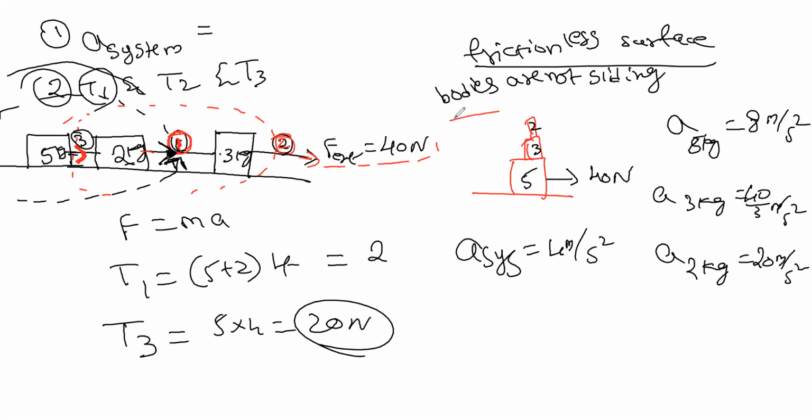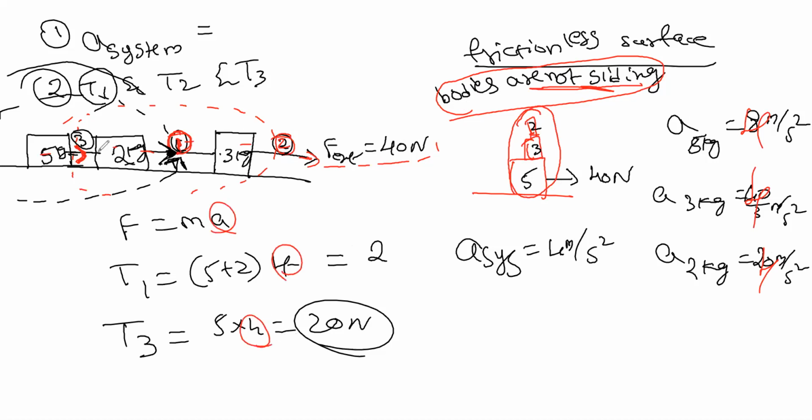What I told, bodies are not sliding, right? It means bodies are moving along with each other. Remember, since the bodies are not sliding, whatever the acceleration of the system, all have the same acceleration. There is a difference between this configuration and that configuration. Here also the acceleration is the same for all. That's why you calculated a as 4, 4 and 4. Acceleration is the same because they are connected with strings.